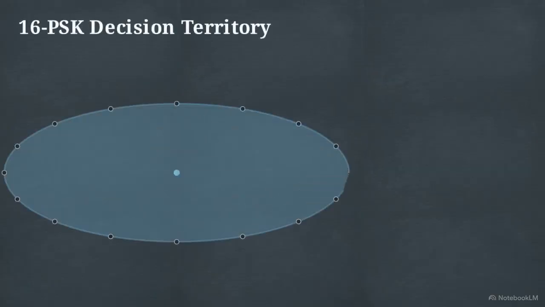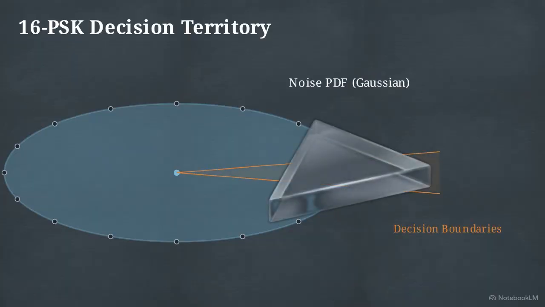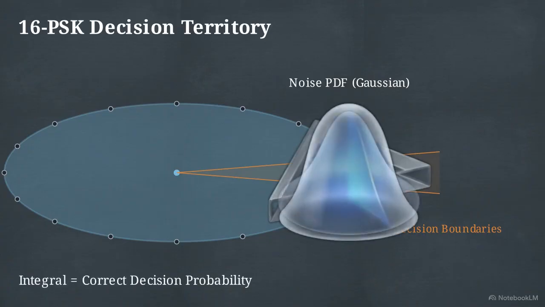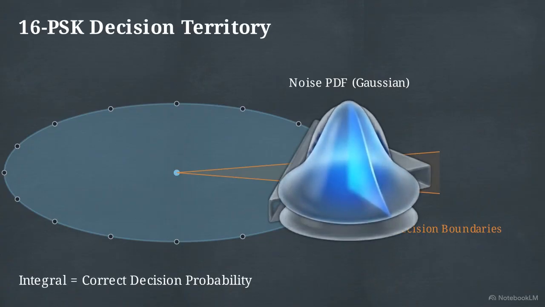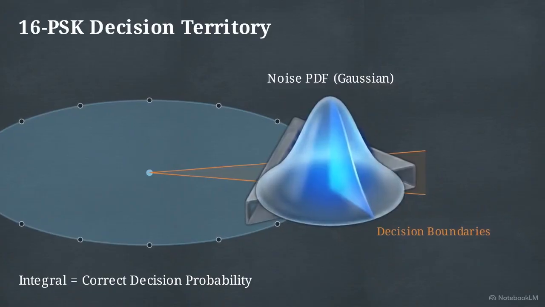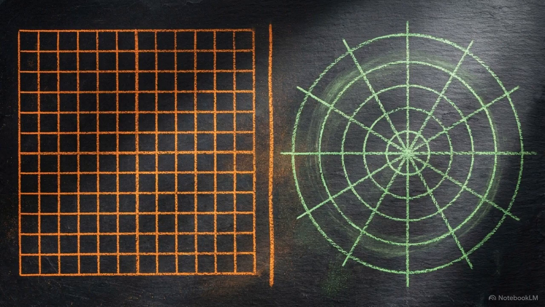The decision boundary for a single 16 PSK symbol is an infinite triangular wedge, projecting outward from the origin point. The exact probability of a correct decision requires integrating the joint noise probability density function exclusively over the volume captured within this triangular wedge. This introduces a geometric mismatch. Gaussian noise is defined on Cartesian axes, but our decision region is strictly radial.